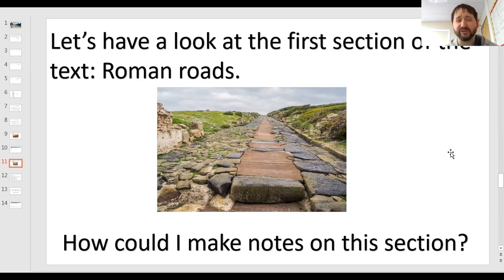It doesn't have to be full sentences as long as it makes sense to you. You don't have to write Romans every time. You can just write cap R's or something that you know is Romans, just as long as you know. So something that's quite quick to get down the main key details of it.